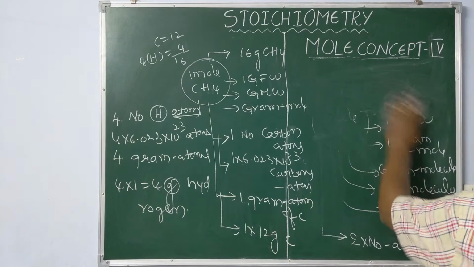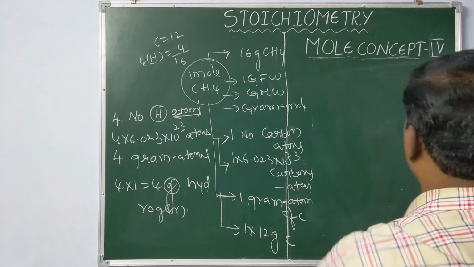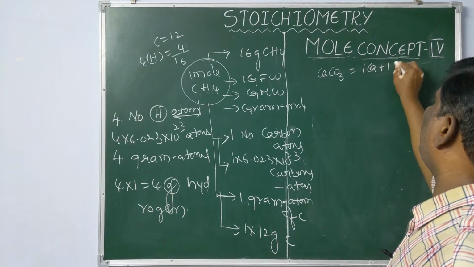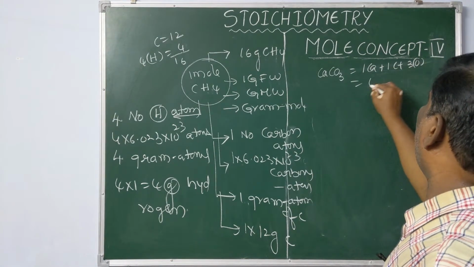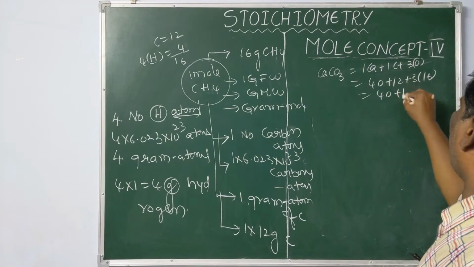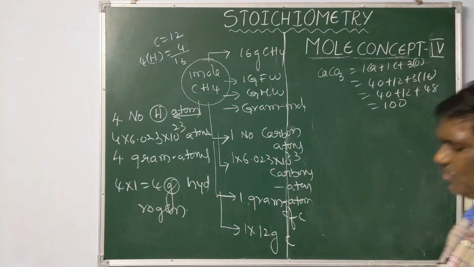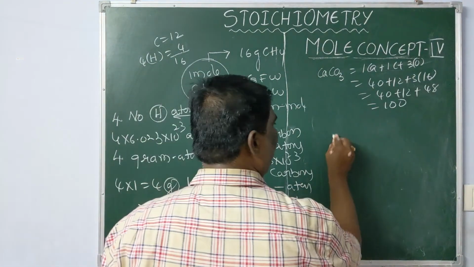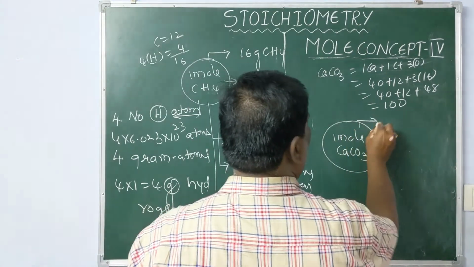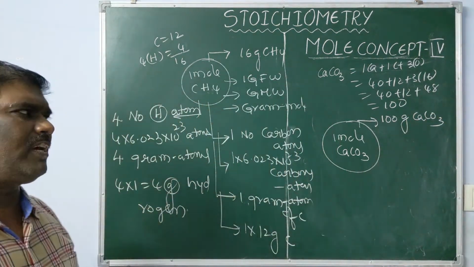Now in a similar manner, I am going to define another one. Let us take 1 mole limestone. The limestone formula is CaCO3: 1 calcium, 1 carbon atom, 3 oxygens. 40 plus 12 plus 3 16s are 48, so 40 plus 12 plus 48 means 100. 100 is the gram molecular weight of limestone. 1 mole limestone is the weight of 100 grams of limestone.